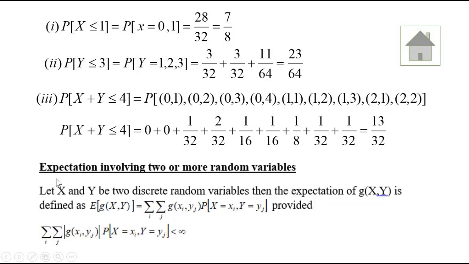Now, let us discuss the expectation of two or more random variables. If X and Y are two discrete random variables, then the expectation of g of x, y is defined as the sum of the products g of x_i, y_j into the corresponding joint PDFs, provided the sum is finite. Addition theorem of expectation: if X and Y are two discrete random variables, then the expectation of X plus Y is the expectation of X plus the expectation of Y, provided all the expectations exist.